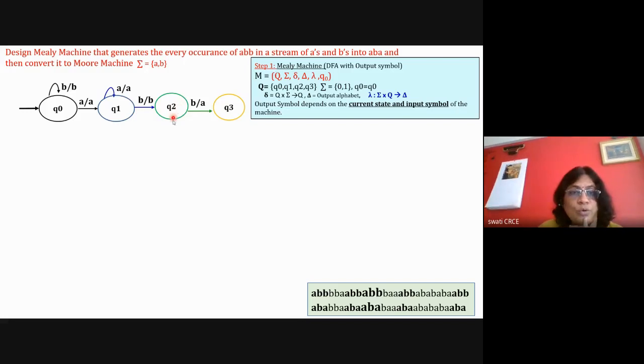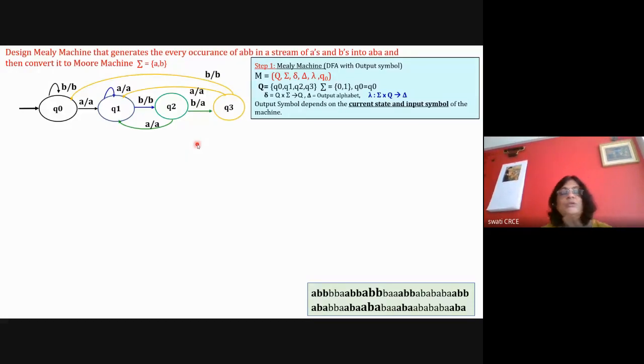Now in Q2, if there is any A input symbol, it will go back, and then with ABB it will change it to ABA. Now in Q3, if there is any A, it will be ABBA, so it will go back again to Q1 with A, and A will remain A. But if there is any B here, then it is becoming ABBB, so it has to start again. So it will go to the initial state. Okay, so this way you draw the DFA. Your DFA designing should be thorough to draw the Mealy machine properly, because it is a DFA only. We are still showing the output symbol. Okay, so this diagram is done.